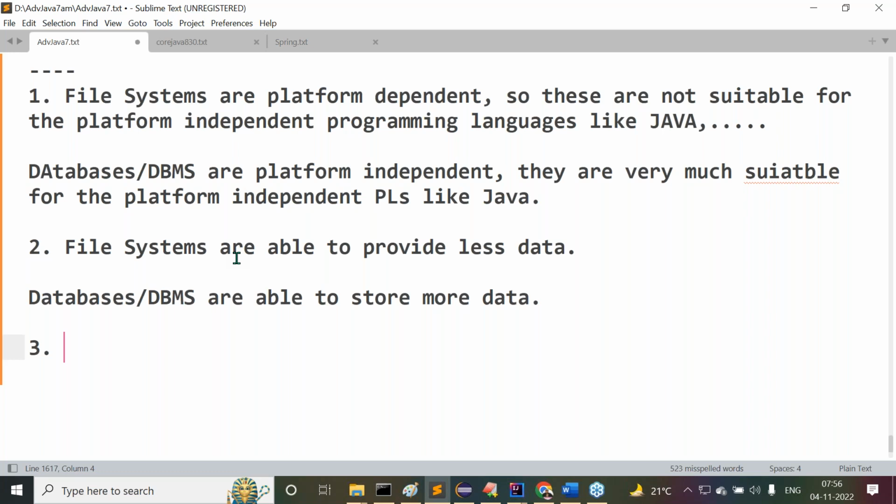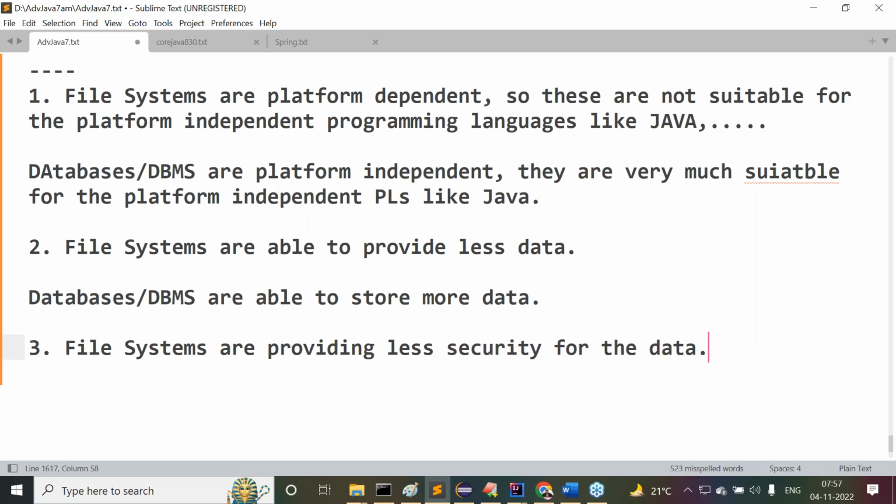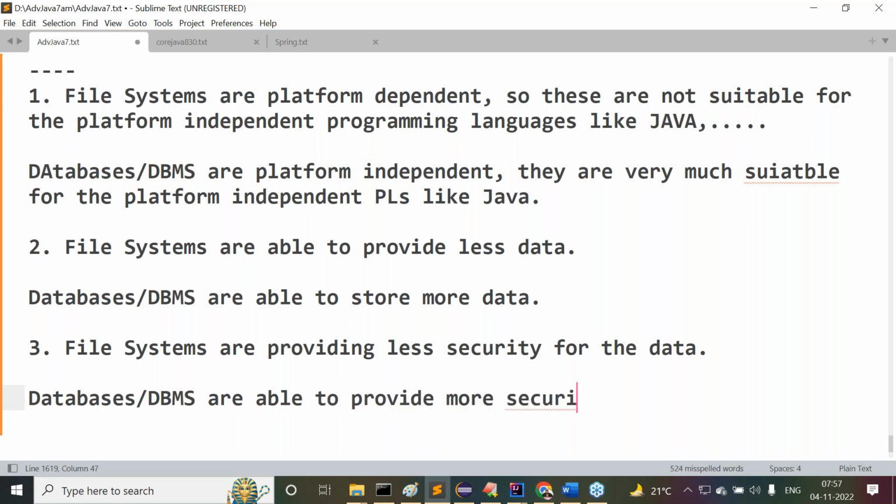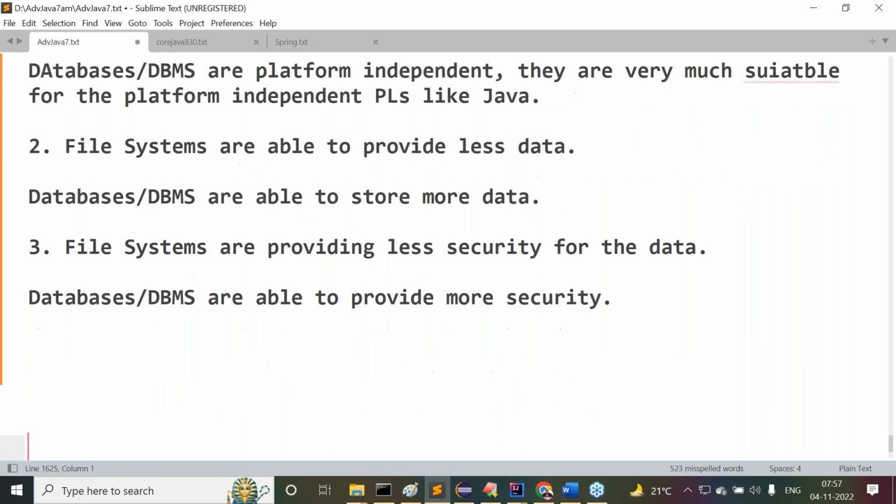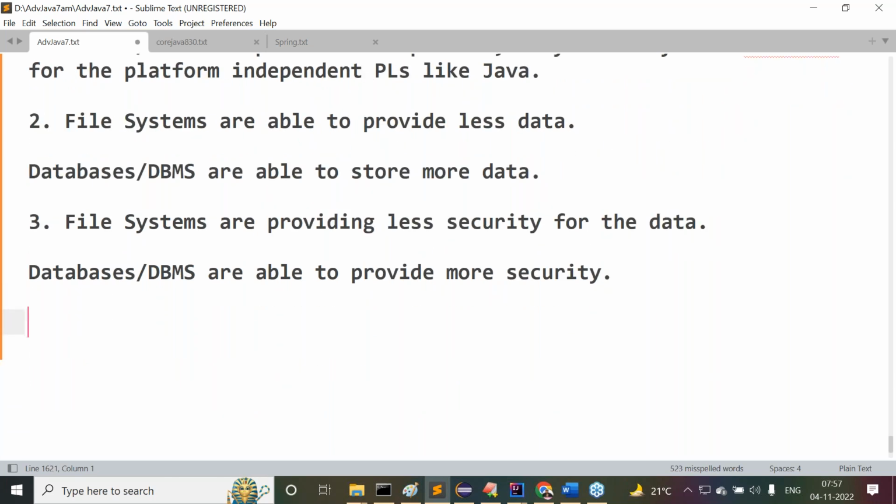So that's why, here, what I'm telling you is that file systems are providing lesser security for the data, whereas databases or database management systems are able to provide more security. Try to recognize this point clearly. File systems provide less security for the data, whereas database management systems provide more security for the data. Guys, this is just a side note, so you can understand it clearly.